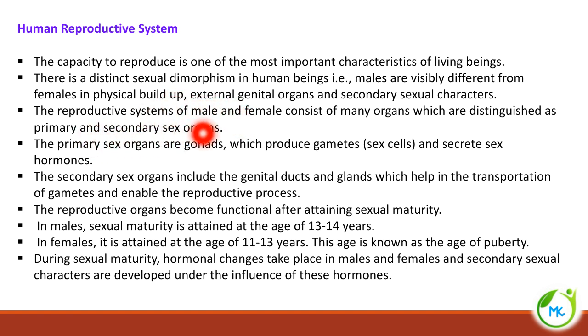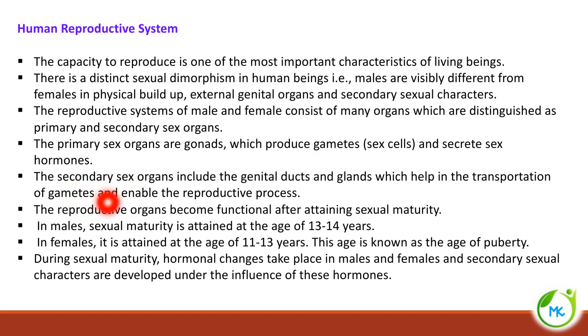The reproductive systems of male and female consist of many organs which are distinguished as primary and secondary sex organs. So the primary sex organs are gonads, which produce gametes. The gametes are nothing but the sex cells, and sex hormones.